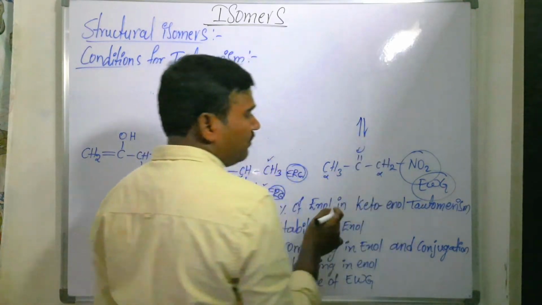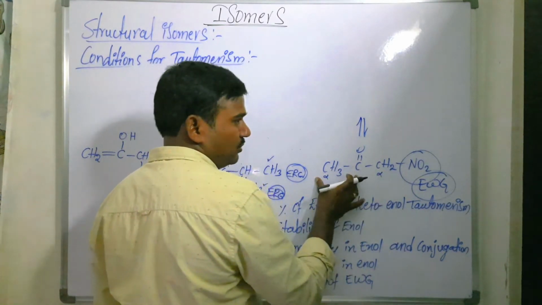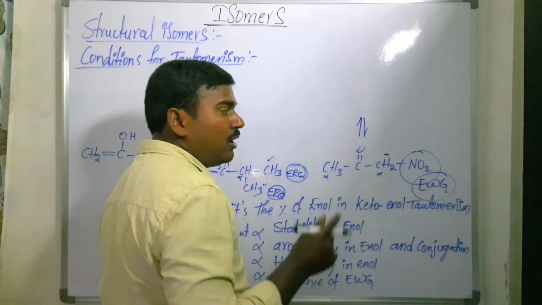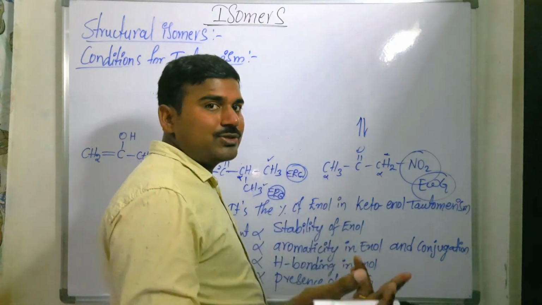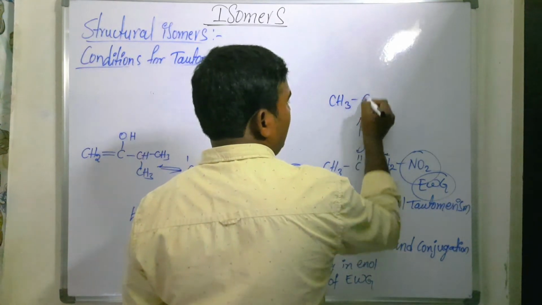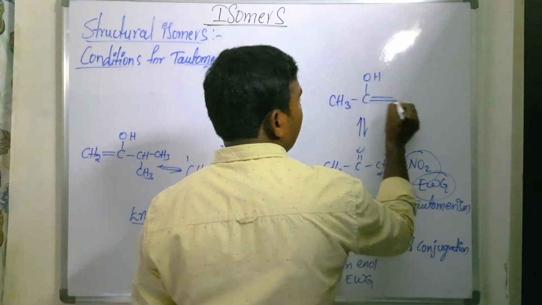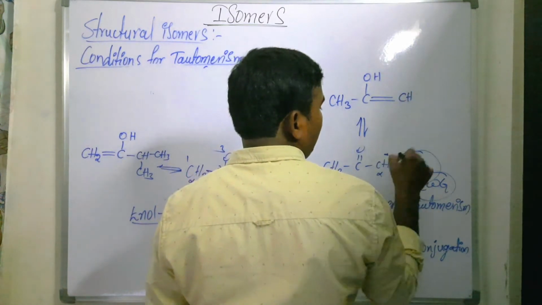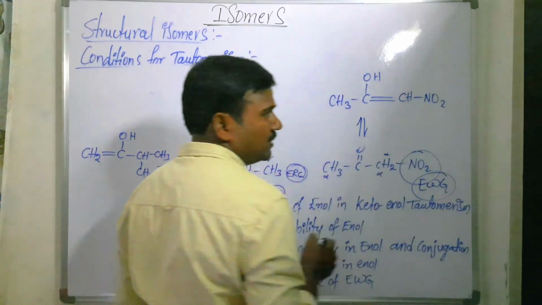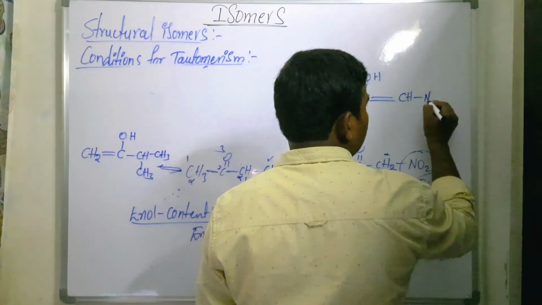The enol form will be: the double bond is formed between these two carbon atoms, but not these two, because the carbon containing hydrogens that are more acidic loses them readily. So then what happens? We are going to get CH3, C double bond here OH, CH. One proton is shifted there and the remaining NO2 group is as it is. Okay? And also here this NO2 group can be written like this also.